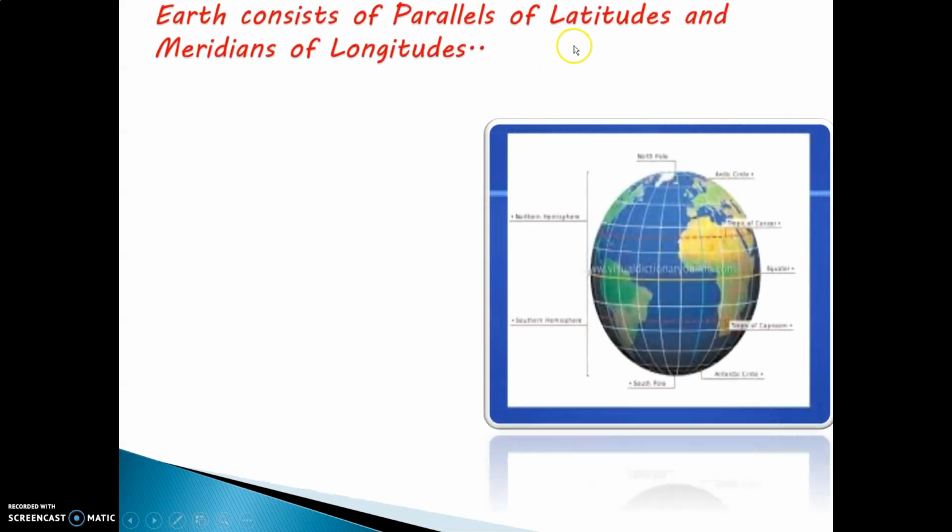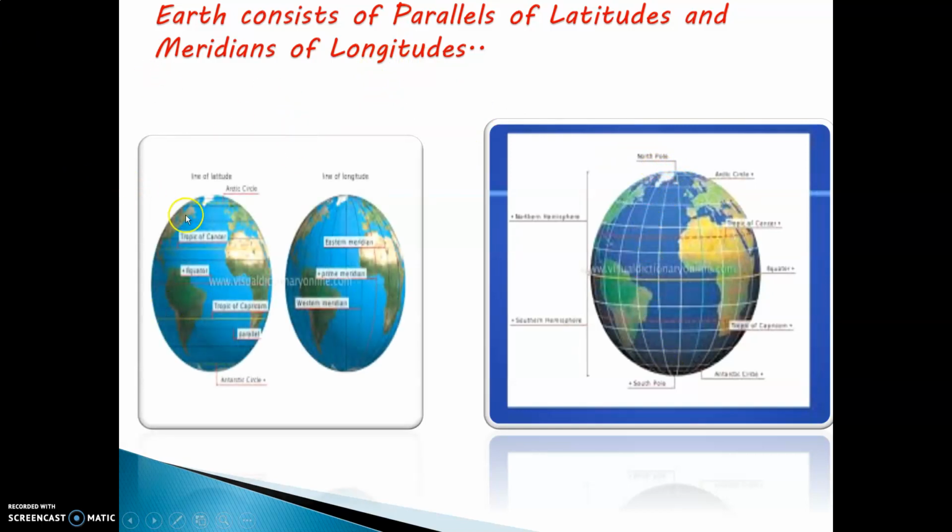Then we learned about various oceans, the African continent and the 2 poles. We also learned that Earth consists of parallels of latitudes and meridians of longitudes. This is our Earth or a globe, and there are different lines on it. There are vertical lines, also called standing lines, and horizontal lines, also called slipping lines. These slipping lines or horizontal lines on the earth are called the parallels of latitudes. Similarly, the vertical lines, in simple terms the standing lines, are called the meridians of longitude. So our earth is made up of latitudes, that is slipping lines, and longitudes, that is standing lines.